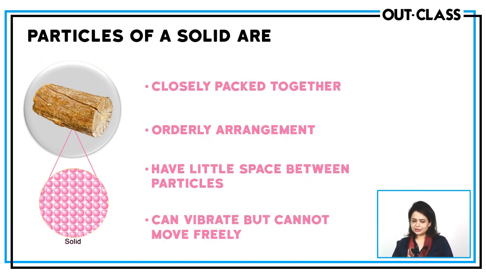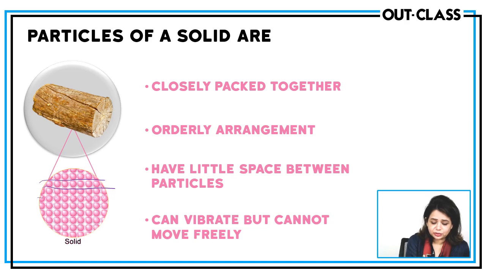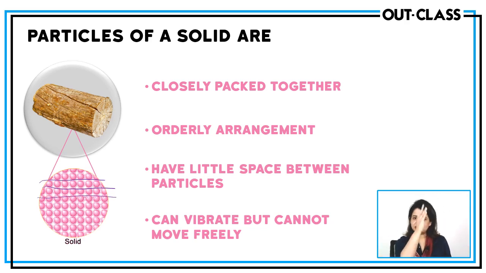Solids. In solids, the particles are closely packed together in an orderly arrangement, as we have discussed before. As you can see, there is an order, there is a scheme, regular arrangement of particles in rows. These are stacked. So in solids, the particles are orderly arranged and these have minimum spaces between them, and the particles can only vibrate about their mean positions.